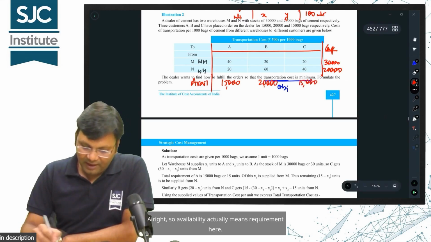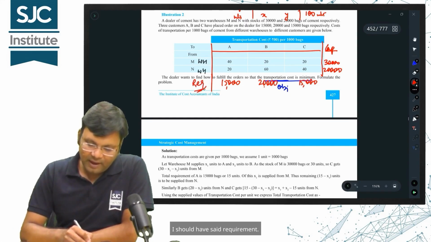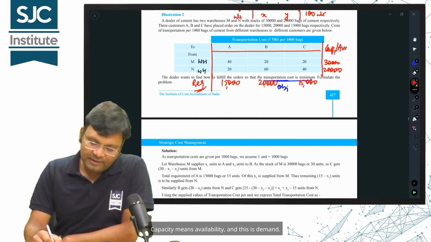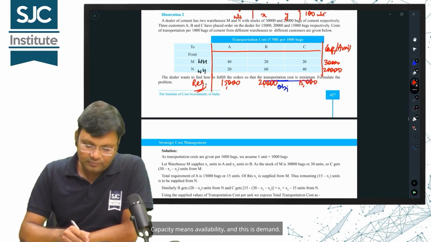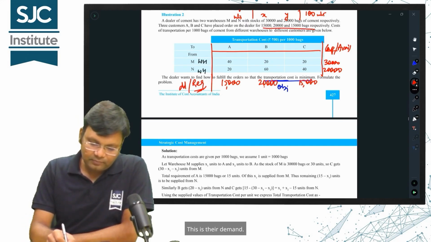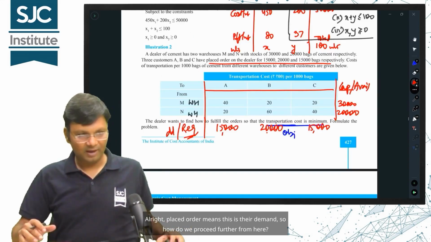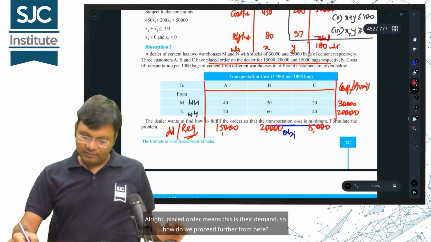Alright, so availability actually means requirement here. I shouldn't have said availability. I should have said requirement. Capacity means availability and this is demand. That is, it is the requirement. This is their demand. Alright, placed order means this is their demand. So how do we proceed further from here?